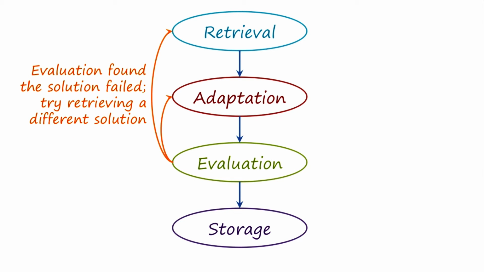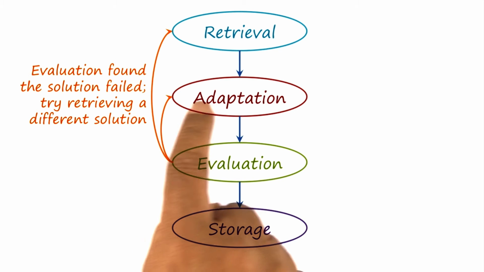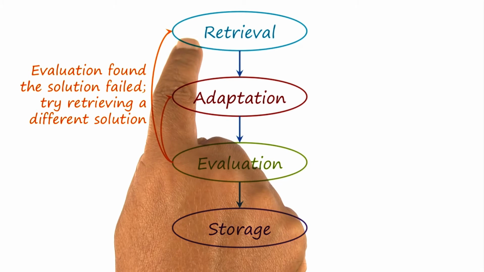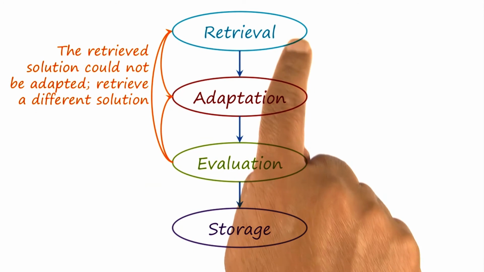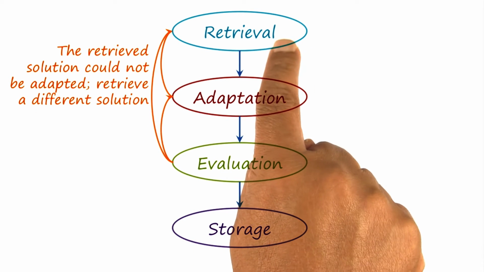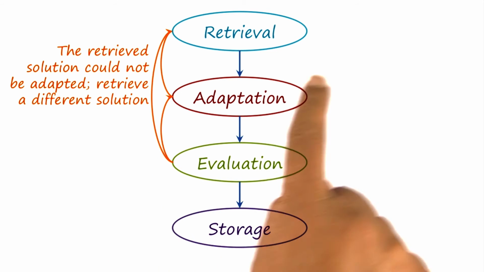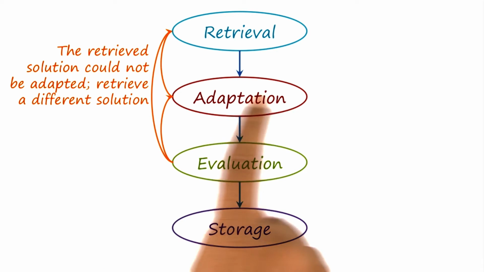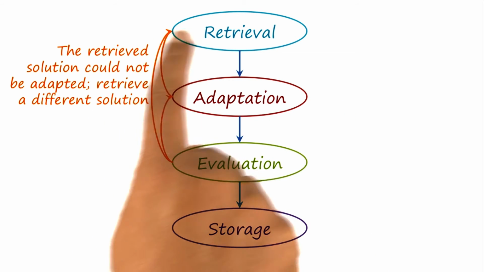Alternatively, if we have tried to adapt the same case several times, but we just cannot adapt it, we might want to abandon that case and try to find a different case from the case memory. Here is another possibility. Suppose that we retrieve a case from memory and we try to adapt it, but we are unable to adapt it to meet the requirements of the new problem. In that case, we might want to abandon the case and try to retrieve a new one.